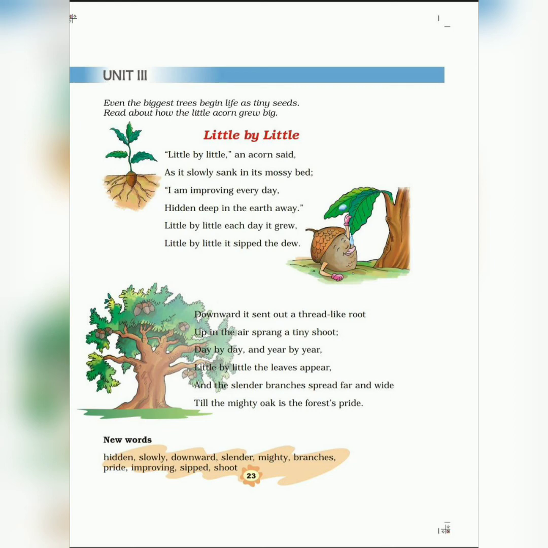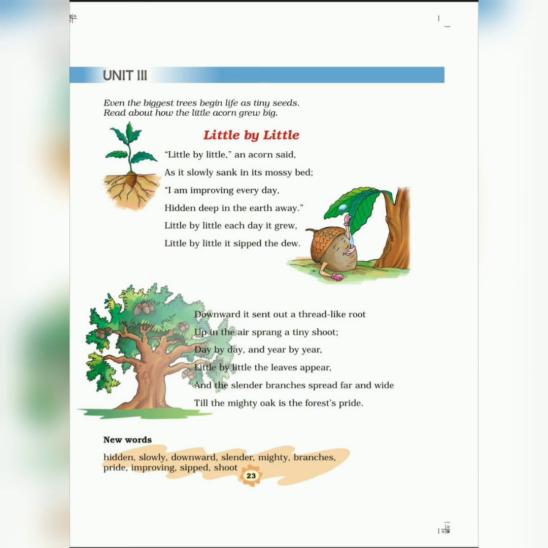They have now spread themselves in different directions at very far places, and till the mighty oak is the forest's pride. And now the oak tree has grown up and it has become powerful. Mighty means powerful, children. So now the oak tree has fully grown up and it has now become the pride of the forest.